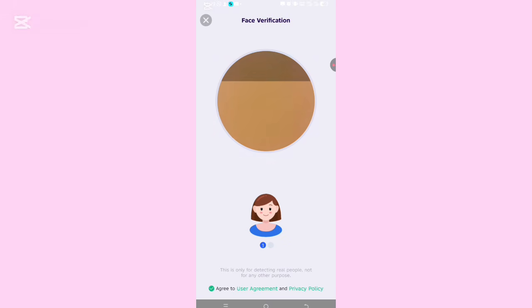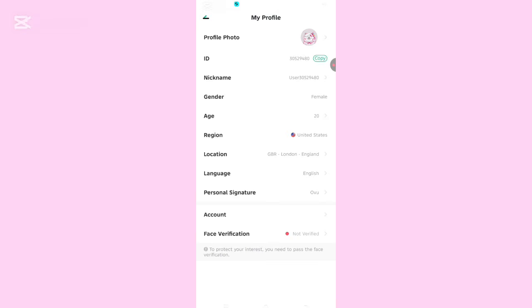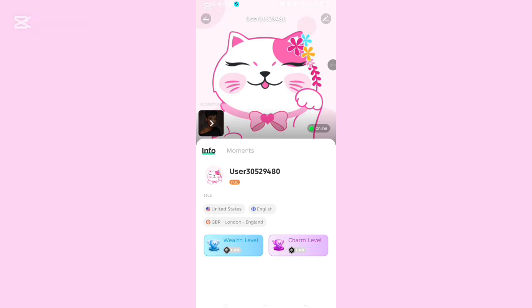Once you click on that face verification, whatever this avatar here tells you to do, please go ahead and do it. It will tell you to blink your eyes, turn your head, and whatever it tells you to do, please go ahead and do it. After doing it, you have verified your account, okay? Then once you finish verifying your account, click up here to go back to the main interface.